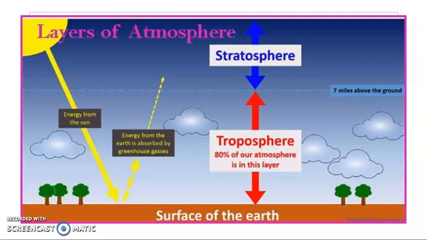We learned that the layer in the atmosphere from the earth up to 13 km is called the troposphere. I already explained that. Next, beyond the troposphere, up to a height of about 50 km from the earth is the layer called the stratosphere. So the second layer is called the stratosphere.